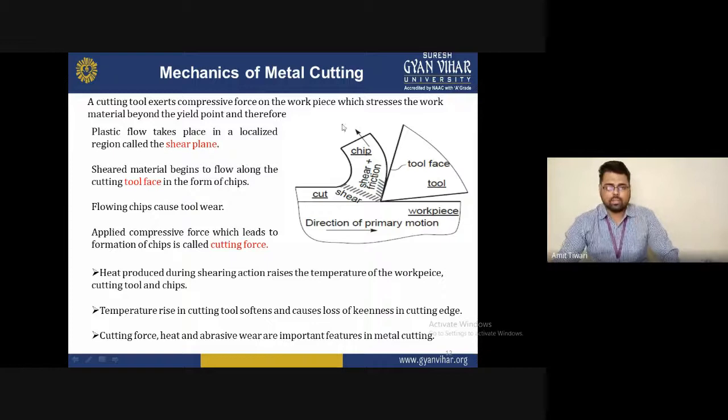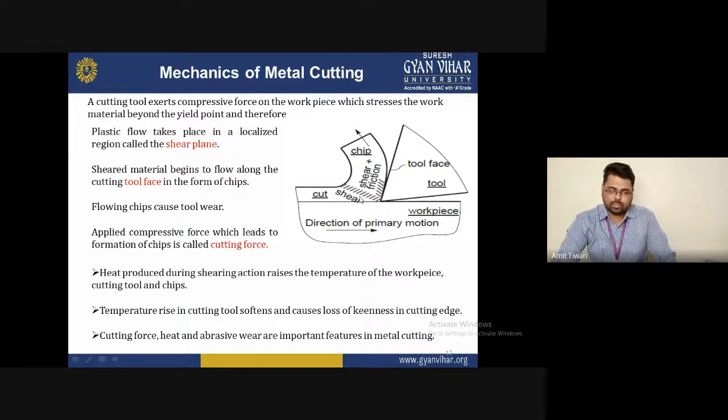Basically, as I just told you, this is the direction of primary motion on the workpiece. This is the shear plane area, where the formation of the chip starts and material is removed from the surface of the workpiece. It is the shear zone where chip formation starts, and this plane is known as the shear plane.